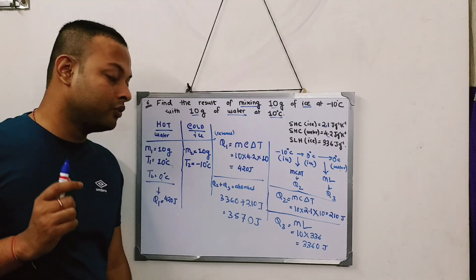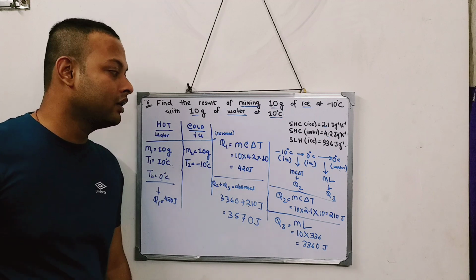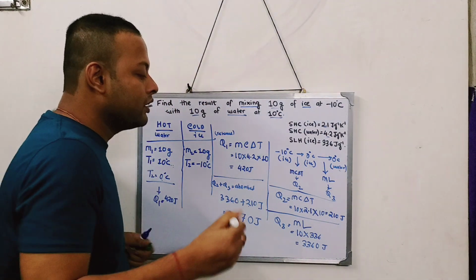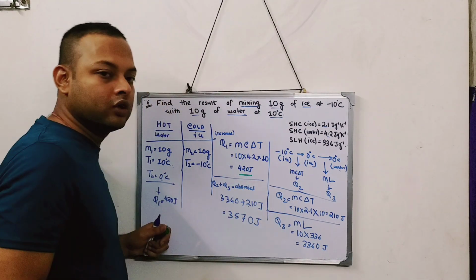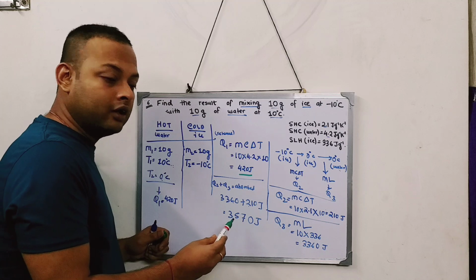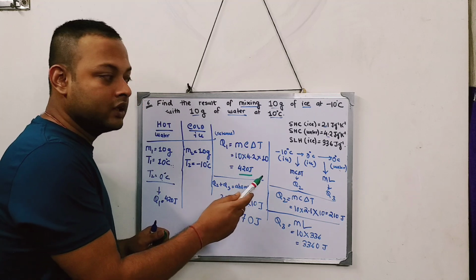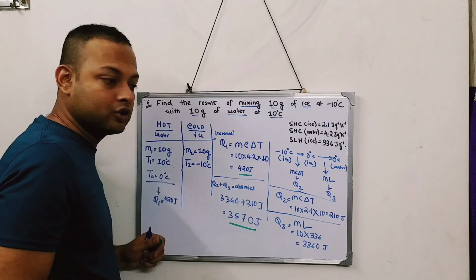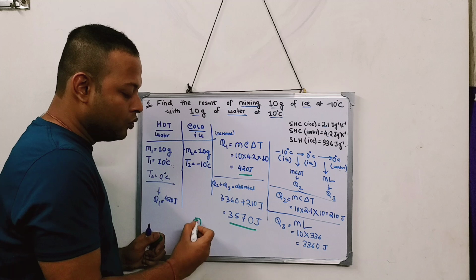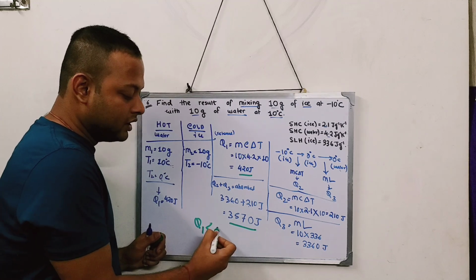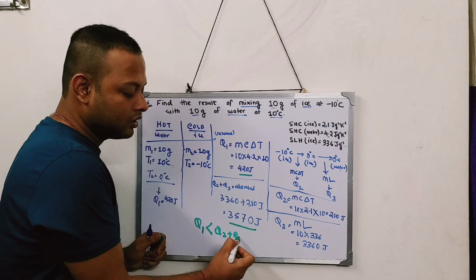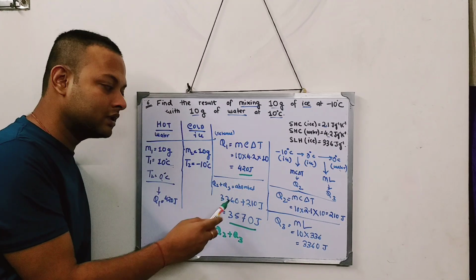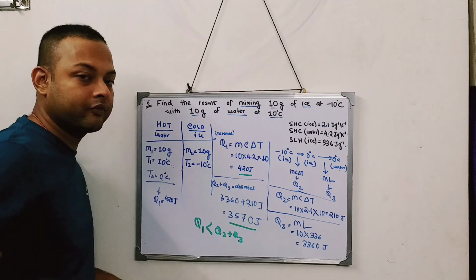Now this is the tricky part. I'm telling you, you have to use your brain to understand. The hot body is giving how much heat? The hot body is able to release only 420 joule of heat. But the cold body, to come to that 0 degree centigrade water, requires to absorb 3570 joule. So over here, Q1 is less than Q2 plus Q3. The heat which is going to be released is much less than the heat which is absorbed.